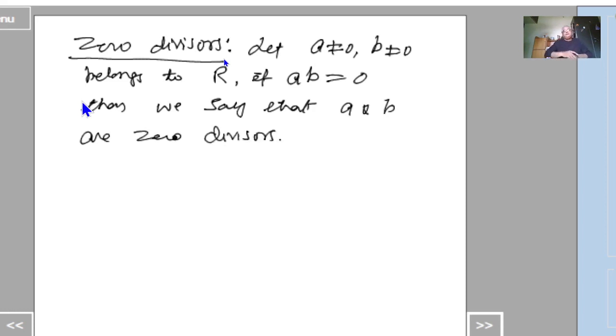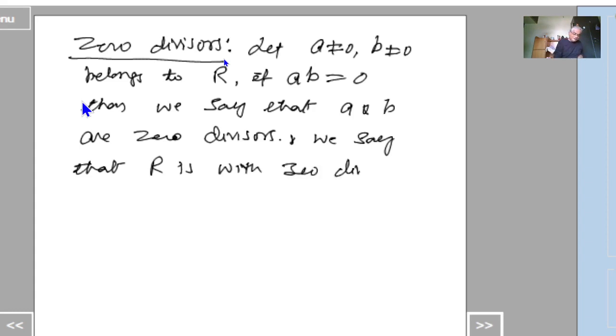Usually if a is not equal to 0 and b is not equal to 0, then we usually get ab not equal to 0. If suppose ab = 0, then we say that a and b are zero divisors, and we say that R is with zero divisors.